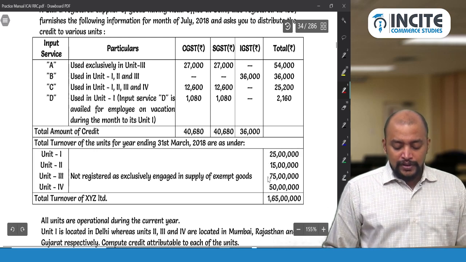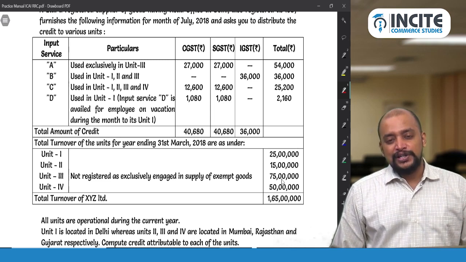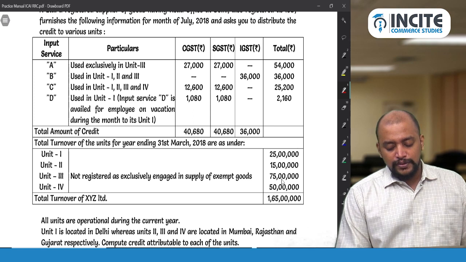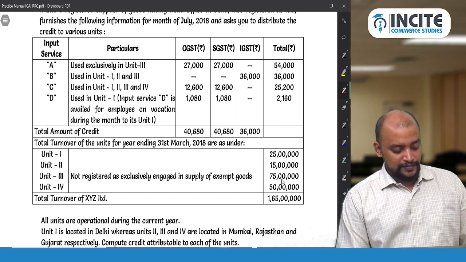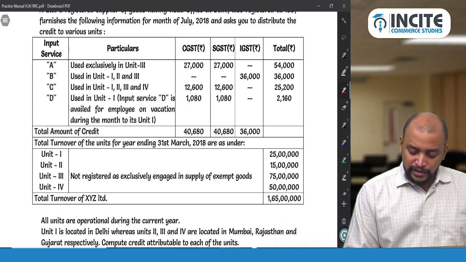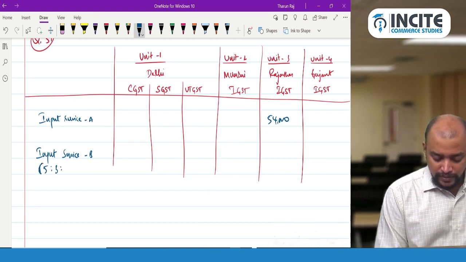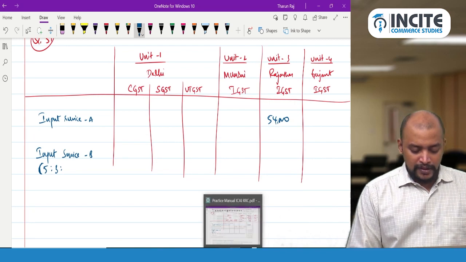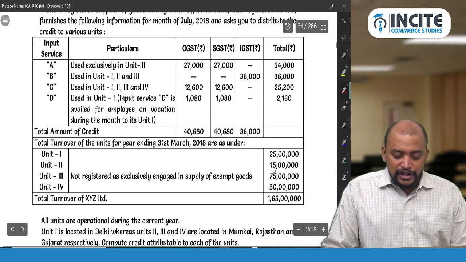So the ratio is 25 is to 15 is to 75, that is 5 is to 3 is to 15. So for Unit 1, Unit 2 and Unit 3, in the ratio 5 is to 3 is to 15, we need to distribute the credit.